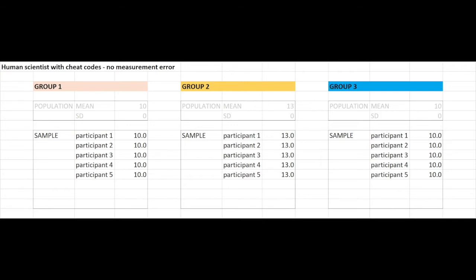We can tell that Group 1 and Group 3 share a population mean of 10, Group 2 has a population mean of 13. We don't even need descriptive statistics. Each data point perfectly describes the population that it's drawn from. Of course, that is a totally unrealistic situation. This isn't how data collection works. Data normally has error, or within groups variance.